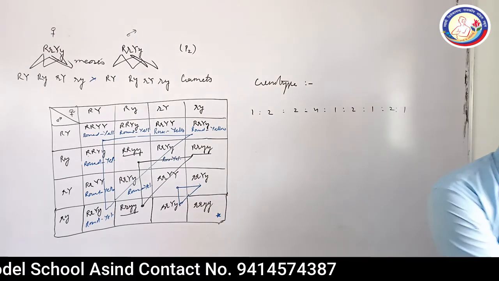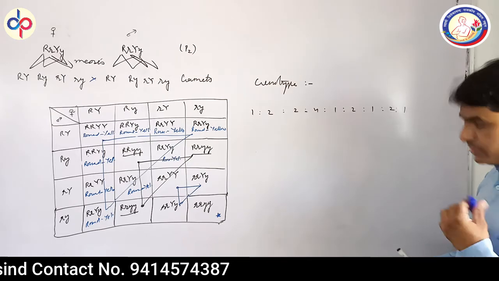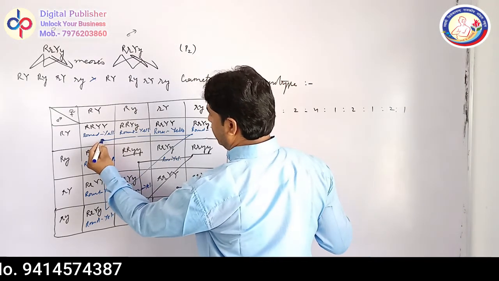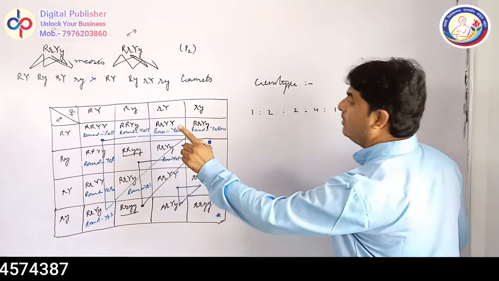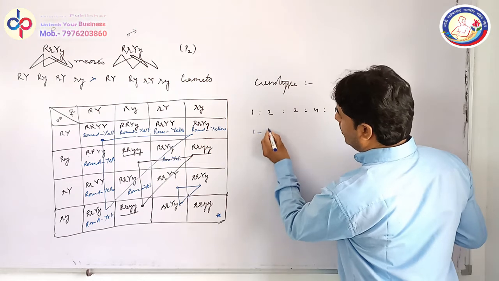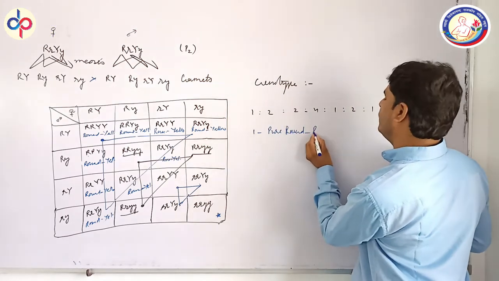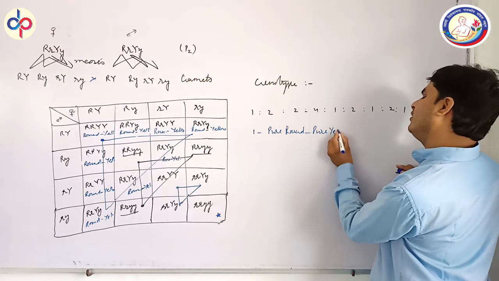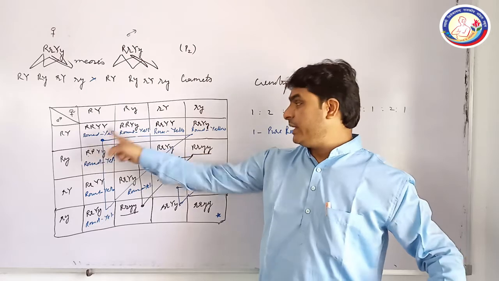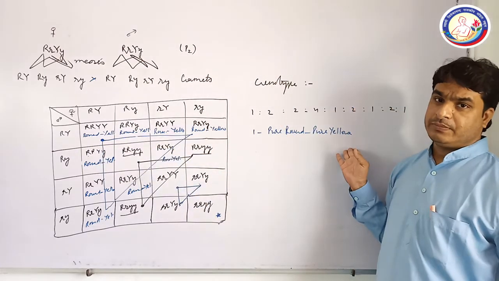Now the question is, how will you find out the nature of the plant? We will start from the beginning, from the left hand side. This is the single plant of the checkerboard that is pure for round seed and pure for yellow color. So what will you see? This will be the single one. There is no other plant in the checkerboard which is pure for round and pure for yellow.